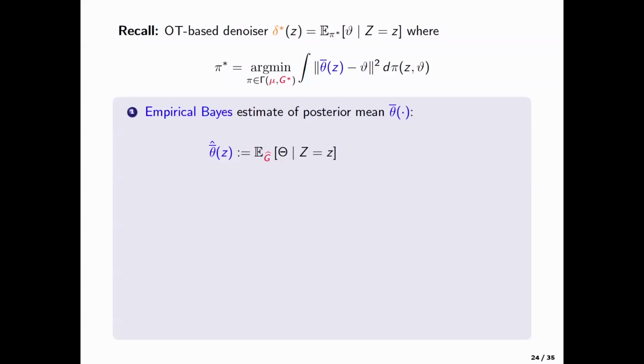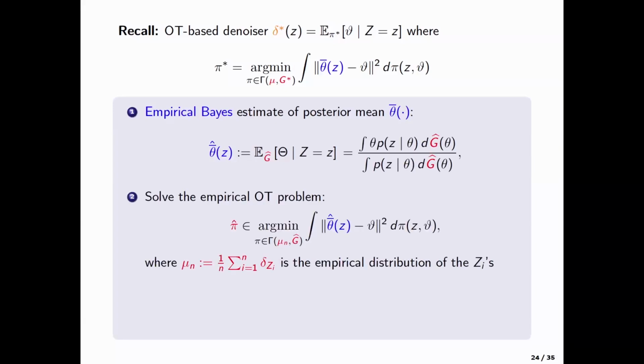First, let's see, how do I estimate G star? I've already given you one method. You could use any other technique, and you can estimate G star by G hat. Once you estimate G star by G hat, you can use that to get at an estimate of the posterior mean. This is by simply replacing the expectation with respect to G star by G hat.